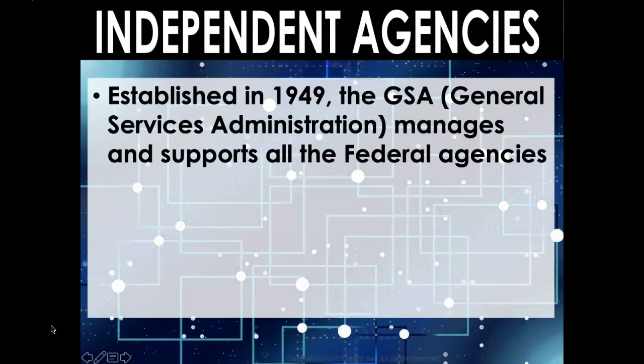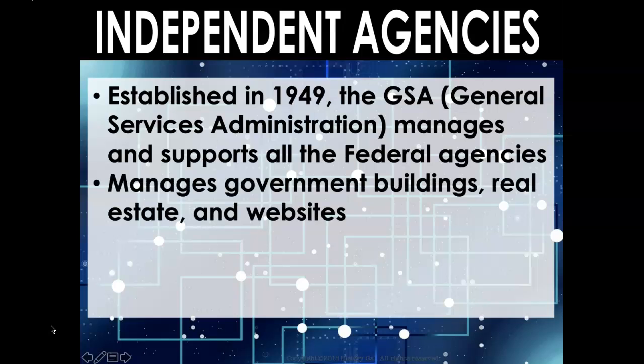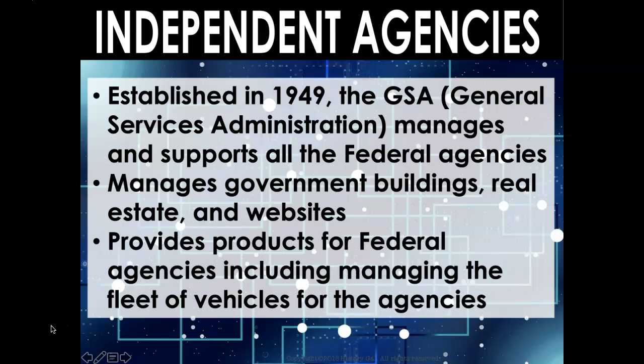Let's go ahead and now look at more about independent agencies. Established in 1949, the GSA, or General Services Administration, manages and supports all the federal agencies. Essentially, their job is to manage government buildings, real estate, and websites. They provide products for federal agencies, including managing the fleet of vehicles for the agencies too. This, of course, is really important.